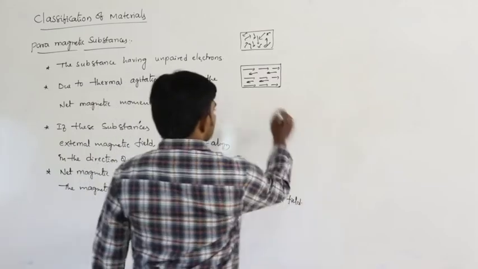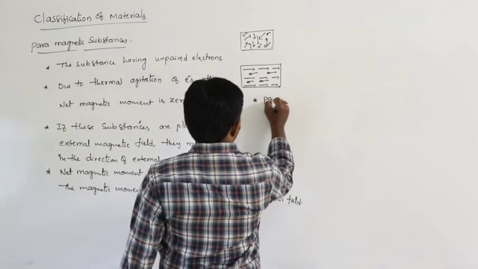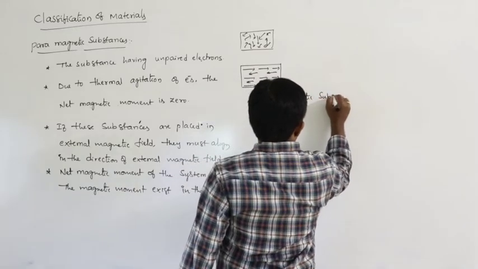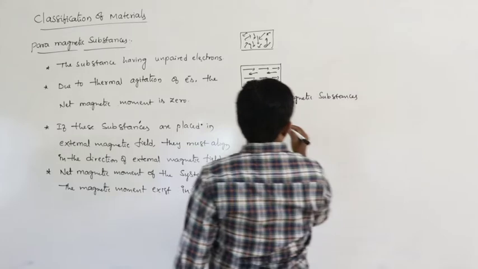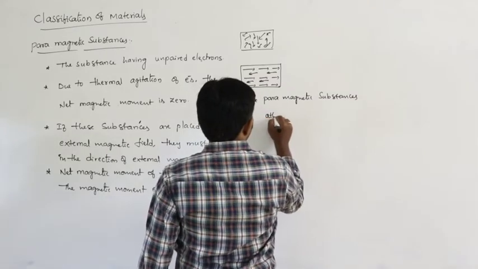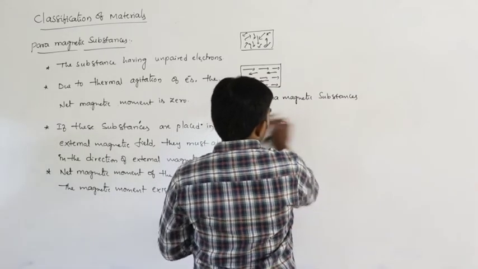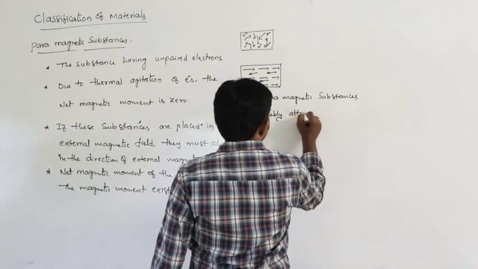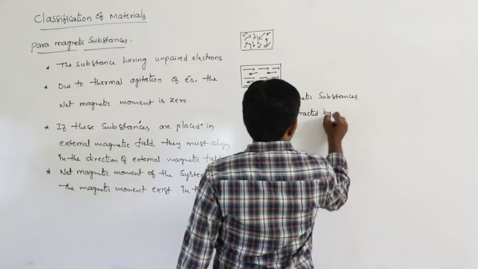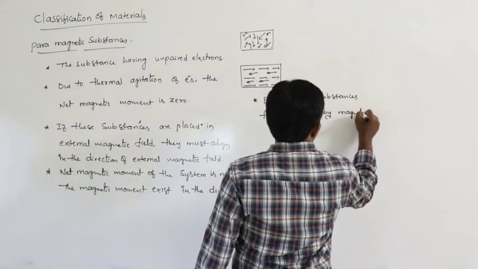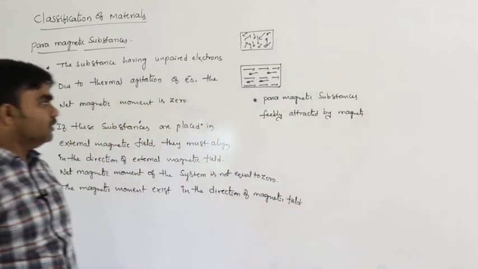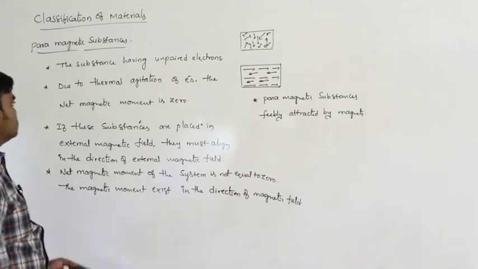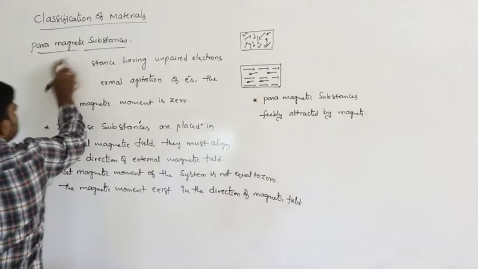So here, paramagnetic substances are feebly attracted by magnets. So these are the properties of the paramagnetic materials. Next, in this situation,